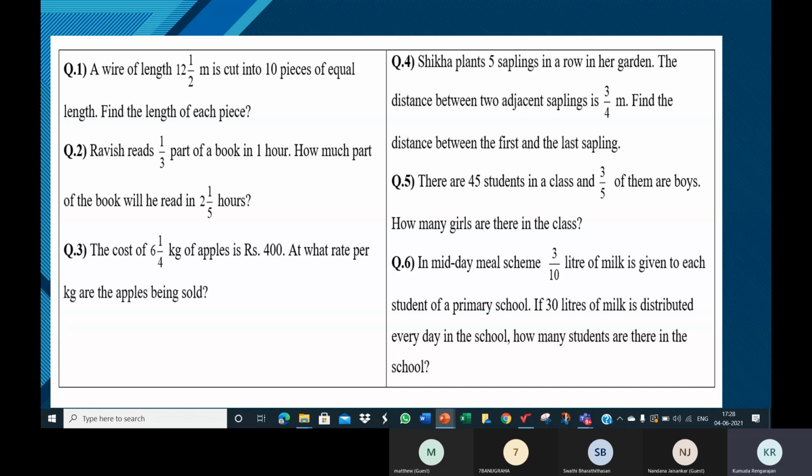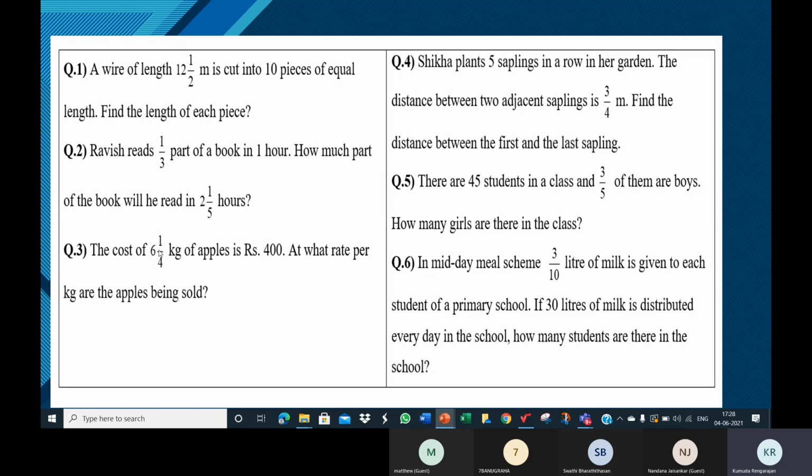So 5 kgs, 100 rupees. That means what is the rate per kg? Ma'am, 100 divided by 5. 100 divided by 5. So which one did we write first? This 100. When we read the question like this, the cost of 5 kgs of apples is 100 rupees, to find the rate per kg, we divide 100 by 5.